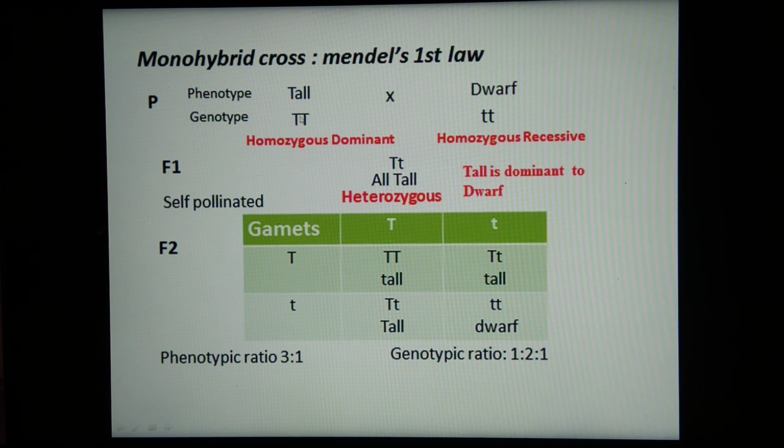So here the gamete formation will be taking place. From this tall plant, the gamete formed will consist of capital T, and here the dwarf plant will be showing small t.